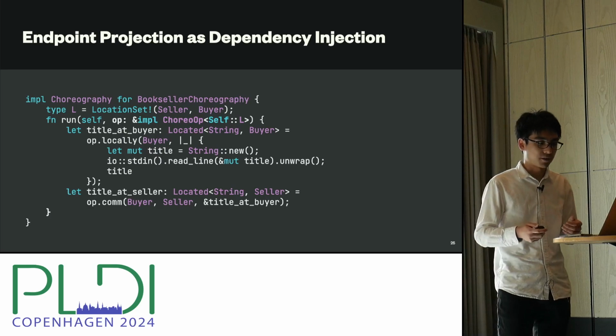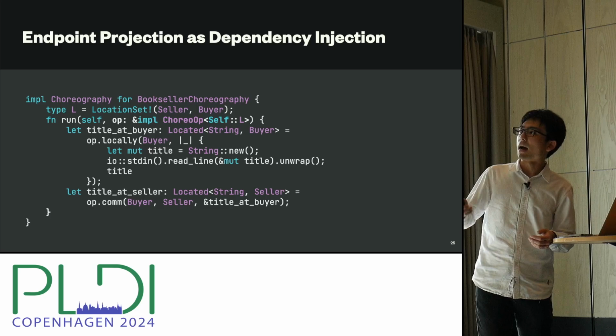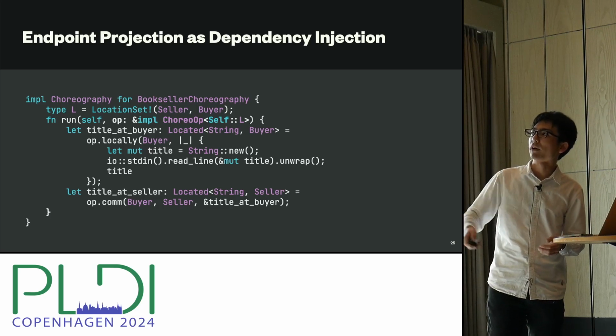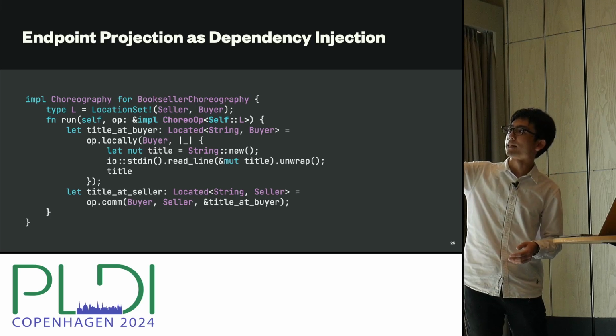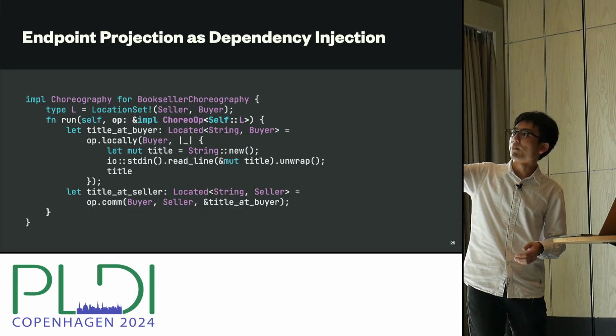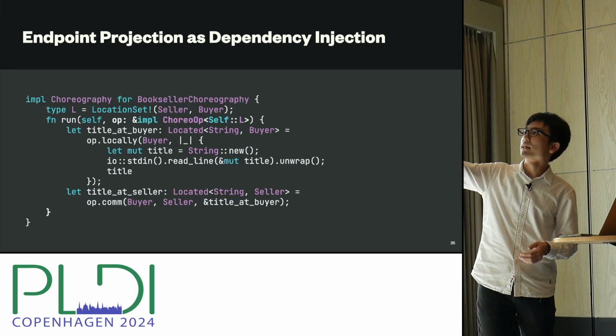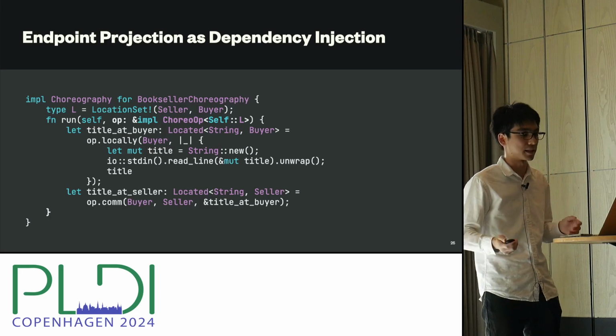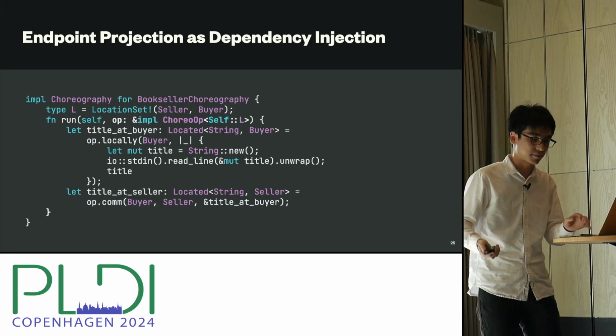So let's get back to the bookstore choreography. And you notice that we used com and locally, those choreographic operators, on this op object. And in this line, we're saying this op object implements this ChoreoOp trait. Or if you're familiar with Java, it's more like an interface or type class.